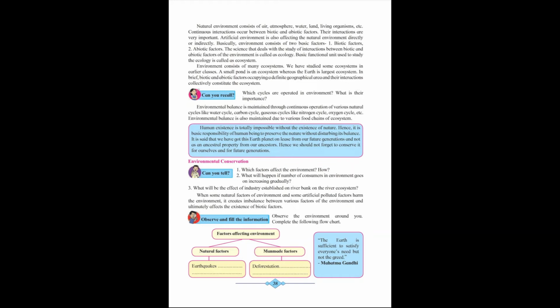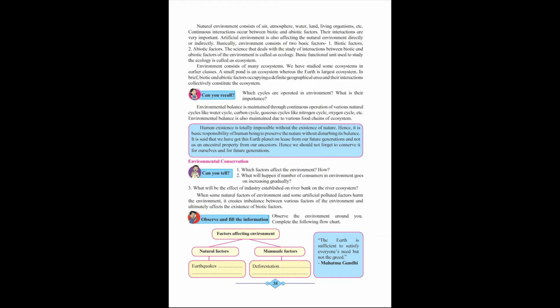What will happen if the number of consumers in the environment goes on increasing gradually? The producers will decrease. It will cause imbalance in the ecosystem and the producers will decrease. The answer is it will cause imbalance in the ecosystem and the producers will decrease.